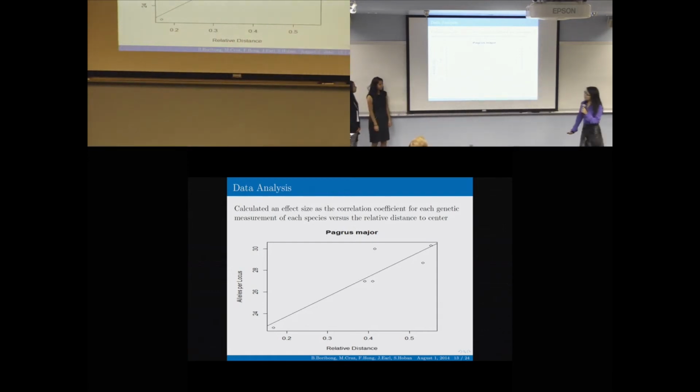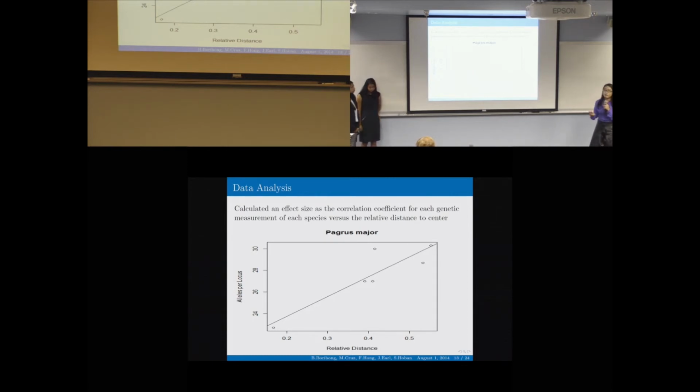For the data analysis, I'll walk you through some of the major steps and ideas behind our models. So the most fundamental idea is displayed here. This is a linear correlation graph between alleles per locus and a relative distance from the center of the range of Pagras major to each of the sample points.